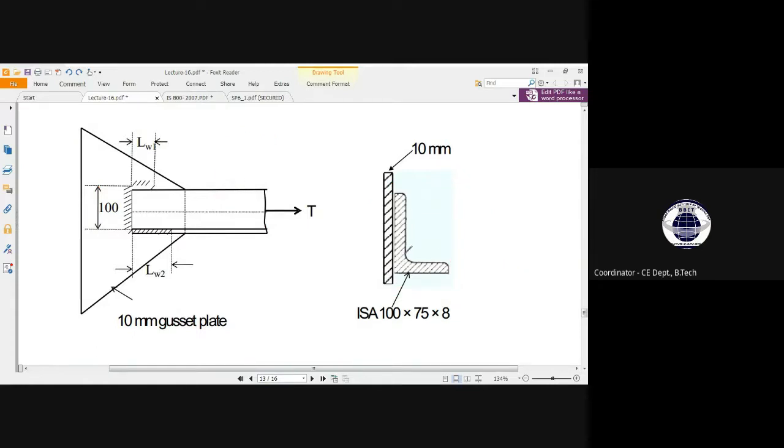See, the center of gravity of this section will definitely lie outside this section, right? I don't have to repeat that part. So for the center of gravity, the distance will be quite maximum for this length, since this is 100 and this is 75. So for this length, the center of gravity may lie somewhere in this part.